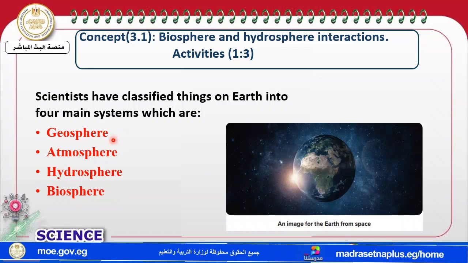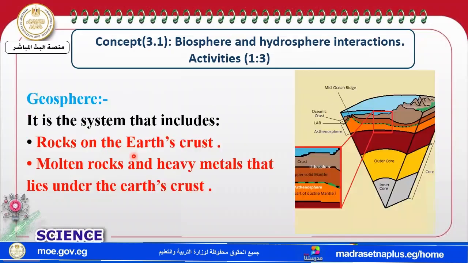These systems are called geosphere, atmosphere, hydrosphere, biosphere. All of these, my dear students, are called the Earth's spheres, which are four components of the Earth's complex system. These are new words, but what is the meaning of each of them?